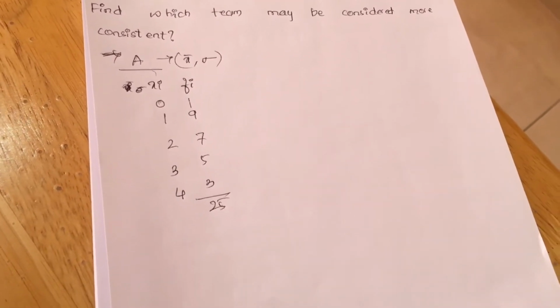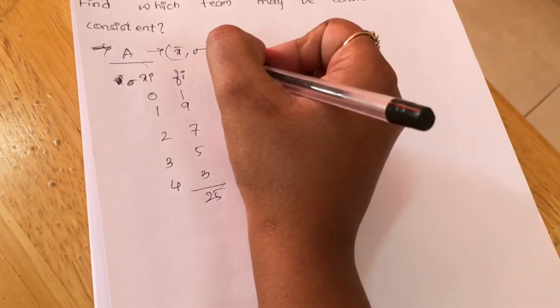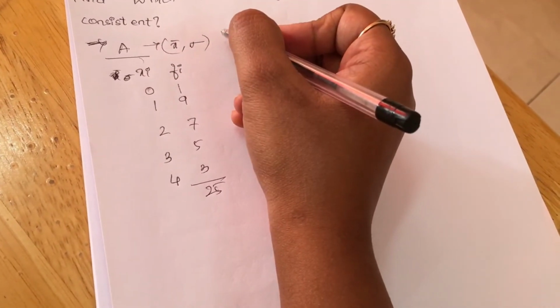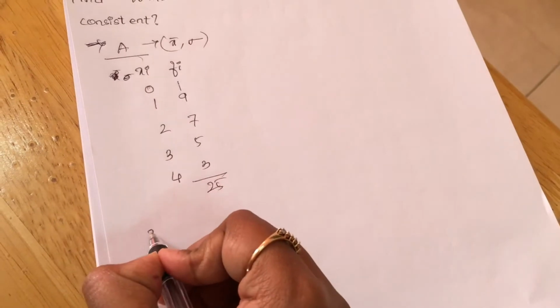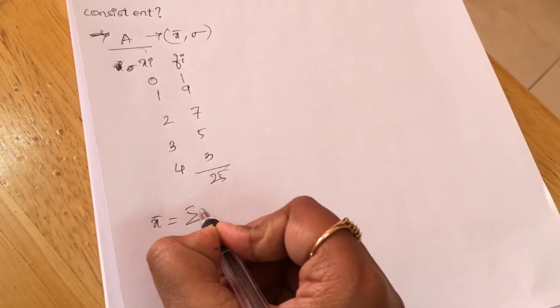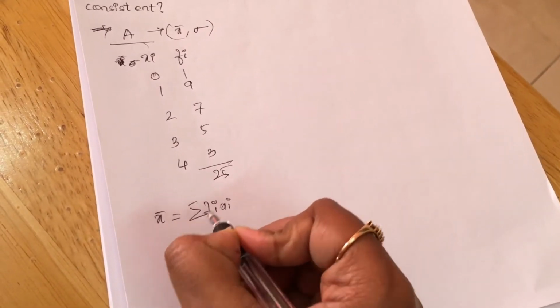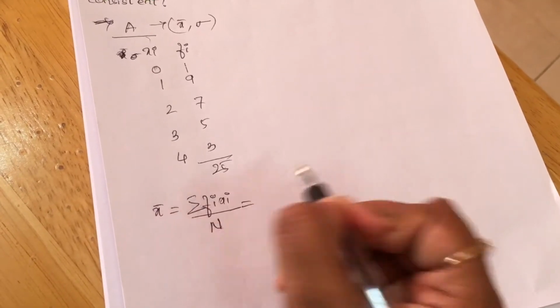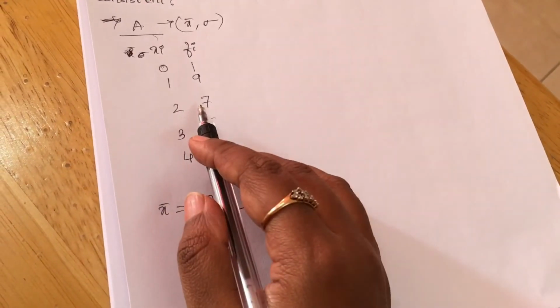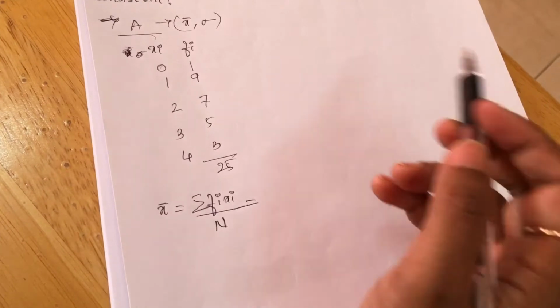Next we have to calculate the mean. What is our mean formula? It is the summation of all fi into xi divided by the total frequency, and this is discrete data.